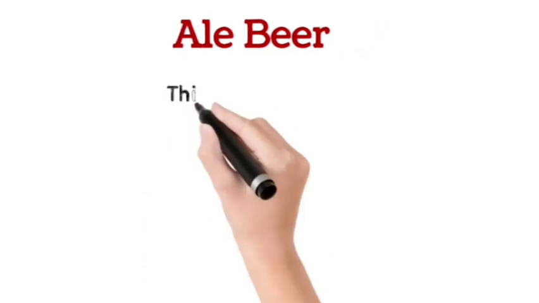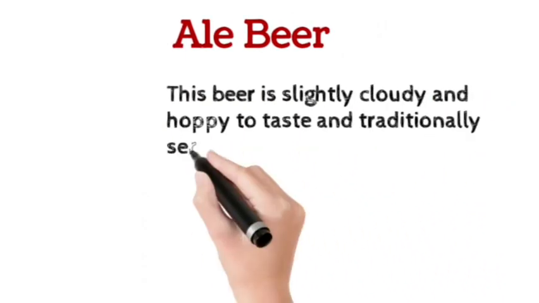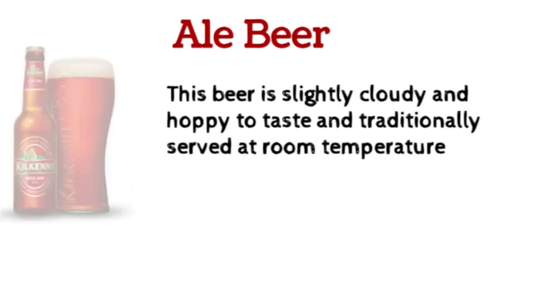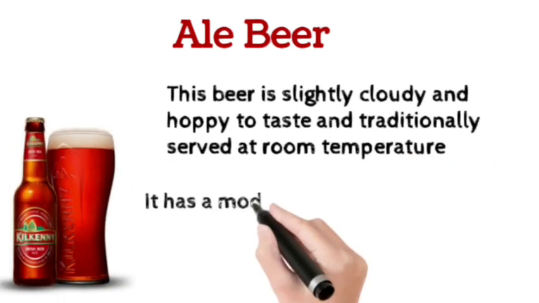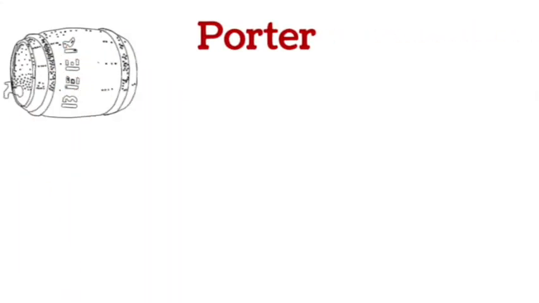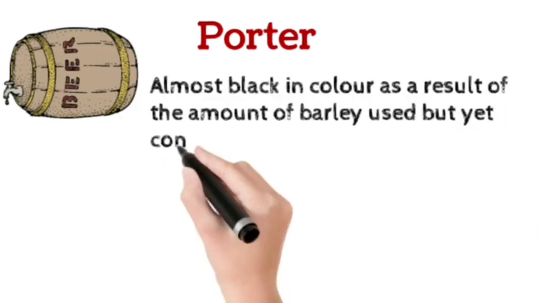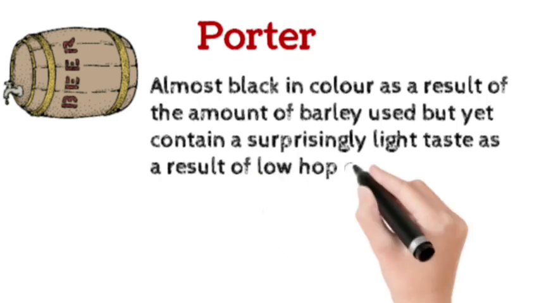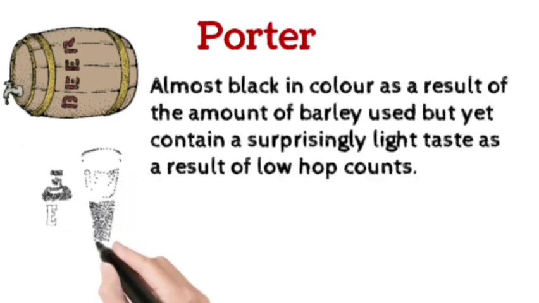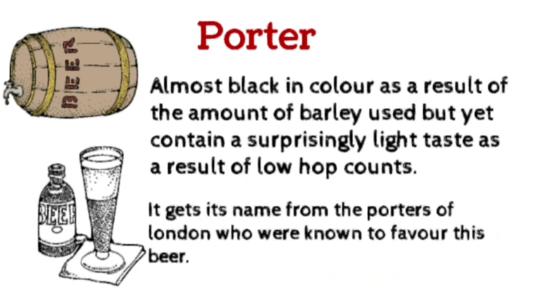Ale beer. This beer is slightly cloudy and hoppy to taste and traditionally served at room temperature. It has a moderate alcoholic content of 3.5 to 6%. Porter beer. These beers are almost black in color as a result of the amount of barley used, but yet contain a surprisingly light taste as a result of low hop counts. It gets its name from the porters of London who were known to favor this beer.